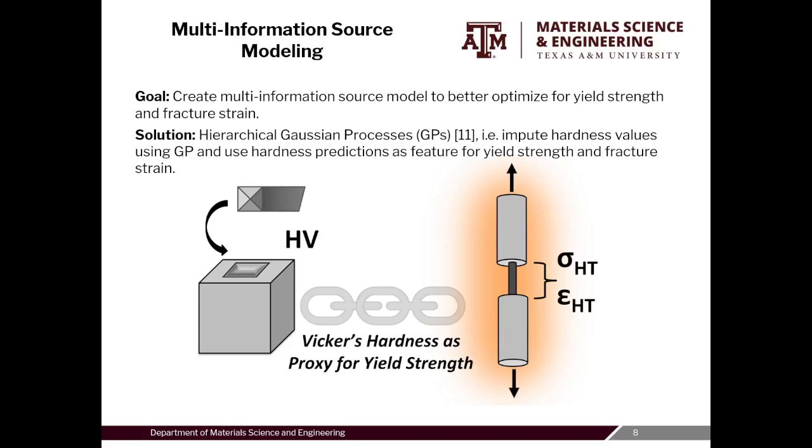In this work, we will use hierarchical Gaussian processes in order to use hardness as a cheap proxy experiment for both yield strength and fracture strain, and we can propagate the uncertainty of the GPs by sampling from the distribution of functions directly multiple times and then averaging out the second GP.